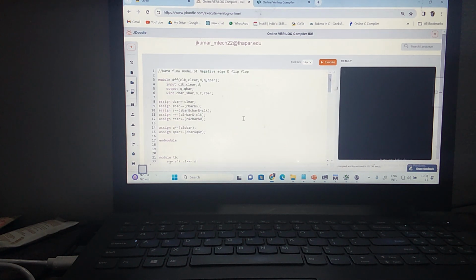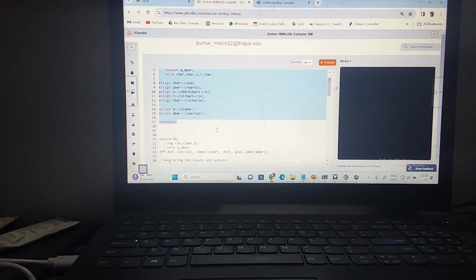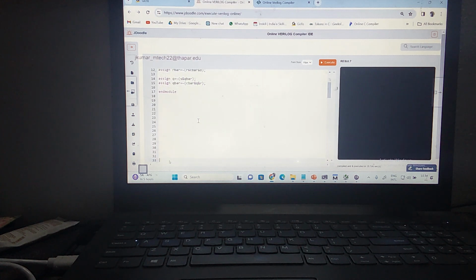Now coming to this, this is my D flip flop, the negative edge triggered D flip flop. Now I should instantiate this to model the what? The T flip flop. How to do this? Okay, let me keep this aside. The test bench I'll be using is the same for the T flip flop also.